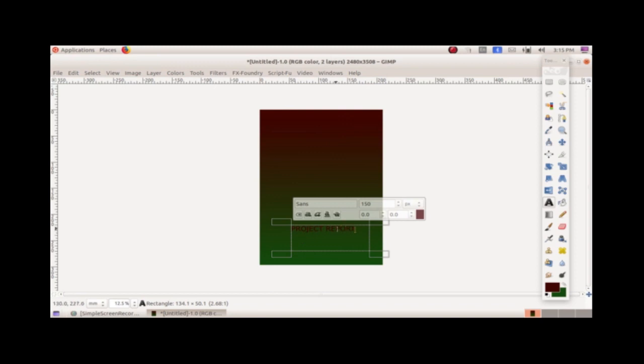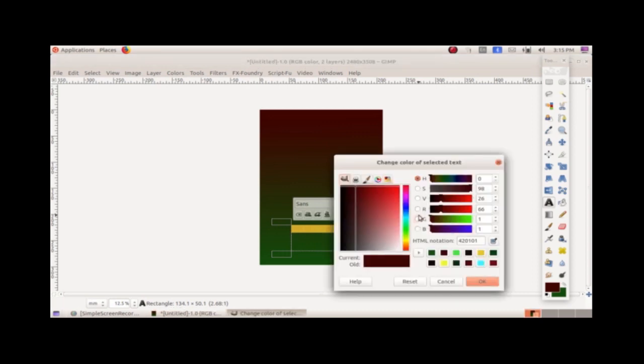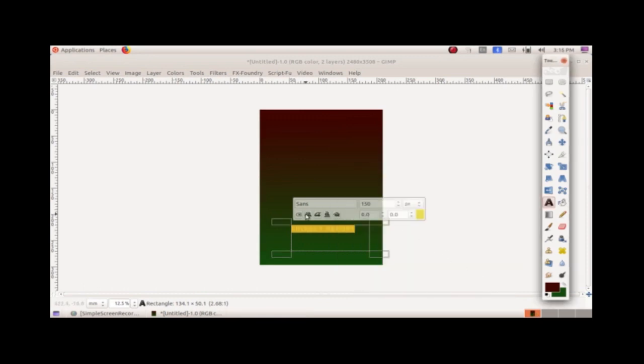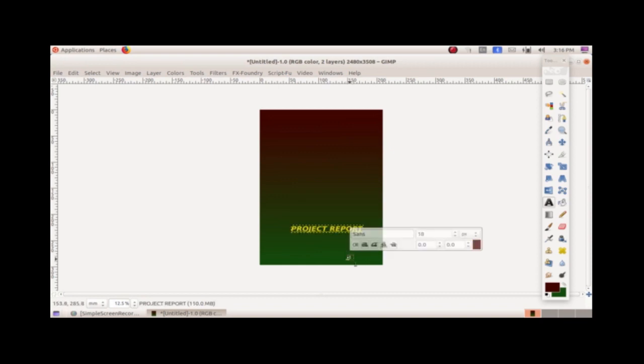If you wish to change the color of your text, we can change it by selecting it and choosing the color option here. Click OK. And if you want to make it bold, italic and underline, we can choose it from here. Can you see? Now we have made our project report. Can you see? Yes. Our next activity is to draw an image.